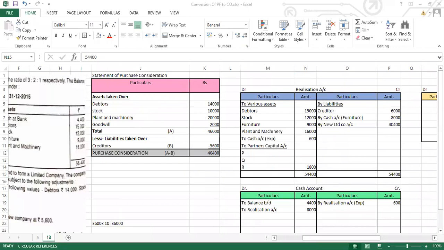Very good, Khushi. 600, 400 and 200. And others are giving me the answer 900, 600 and 300. So the correct answer will be 900, 600 and 300. Khushi, you need to recalculate it. So P ka we are getting 900, Q ka it is 600, and for R it is 300.